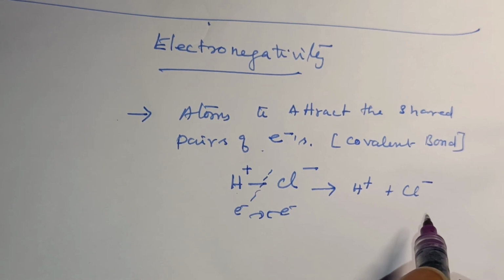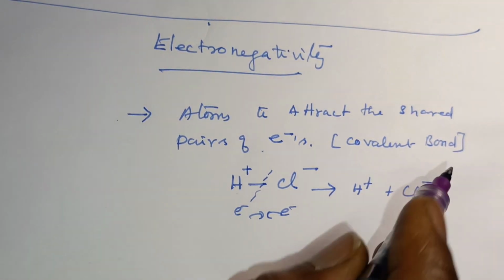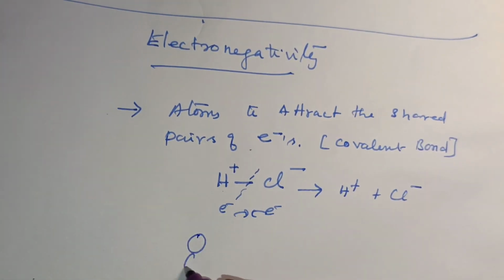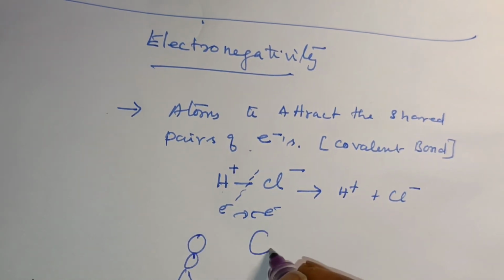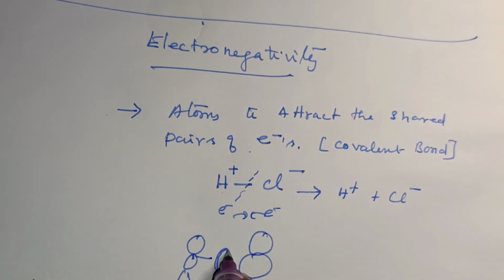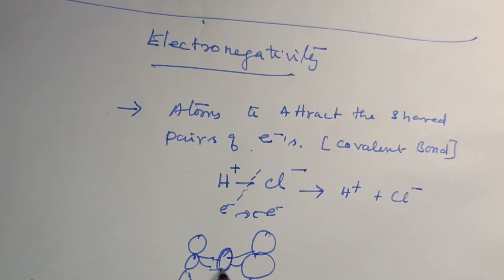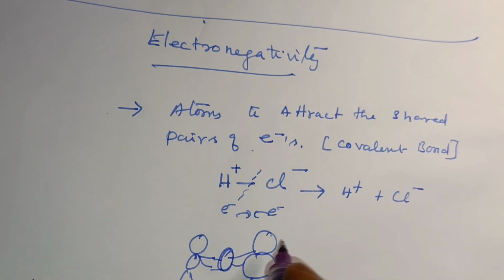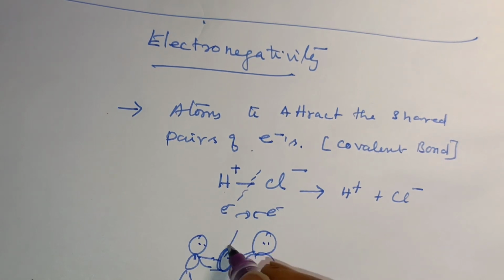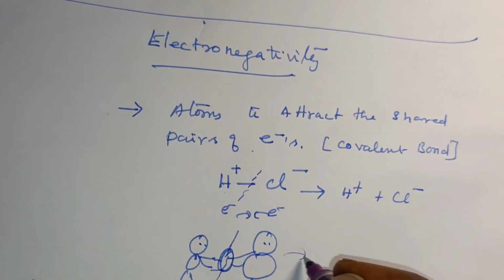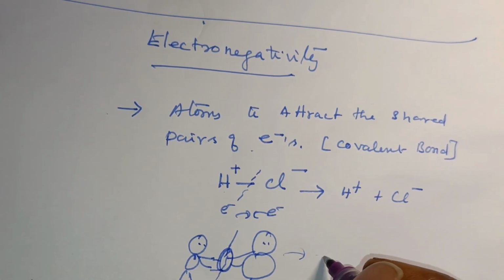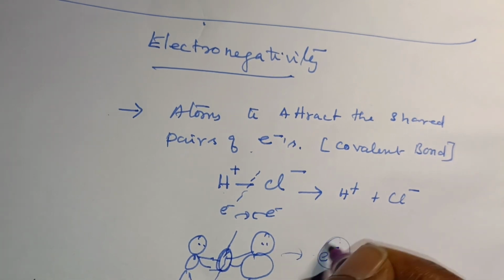So it is represented very simply. There are two persons, and one is a very strong, bulky man. One ball is held in their hands, and they struggle to pick the ball. Who gets the ball? The bulky one. So when it breaks, the bulky one gains the ball. That is called high electronegativity. So it gains the electron, which is attracted.